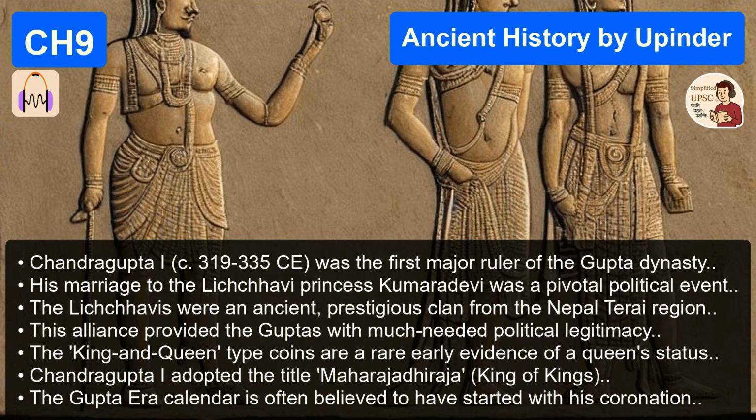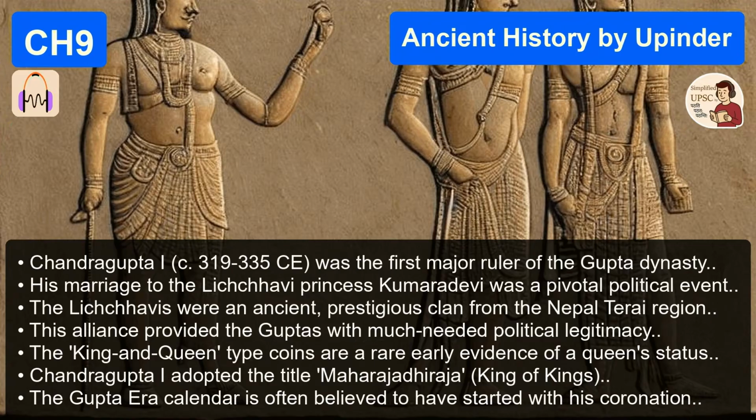He marries a woman named Kumar Devi. She was a Licchavi princess. Now, the Licchavis were an old, prestigious clan from the Nepal-Terai region. They had lineage, they had status. So this wasn't just a romantic match. Not at all. By marrying her, Chandragupta I didn't just get territory or an alliance, he got legitimacy. He was a relative nobody, and he married into the aristocracy.